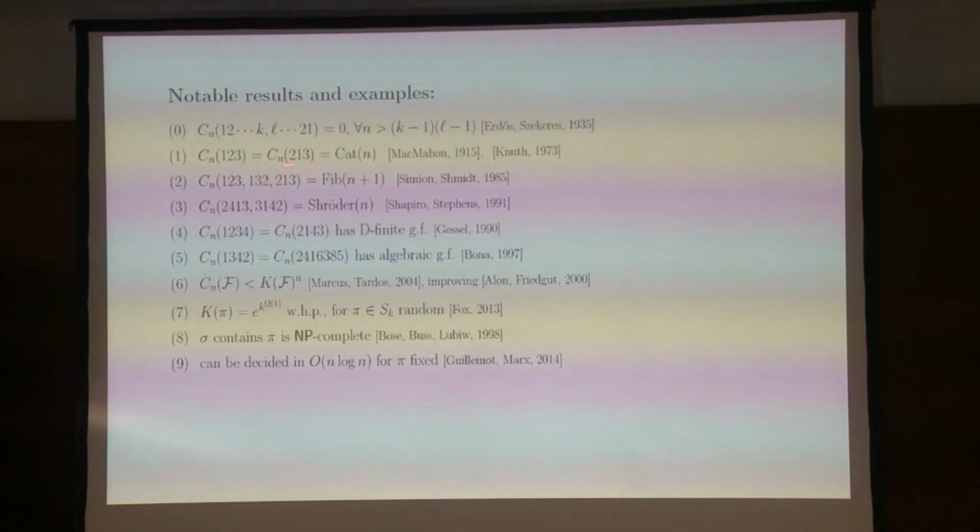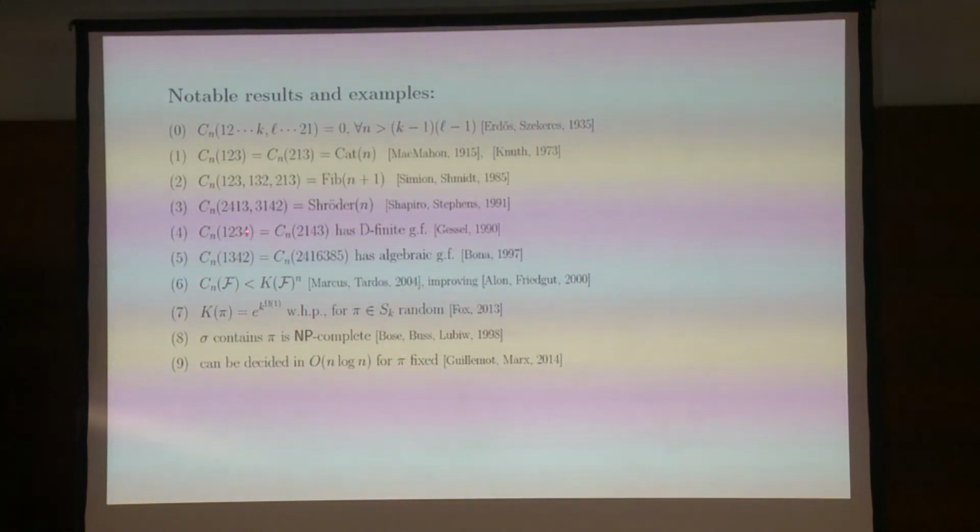The second motivation comes from this result by MacMahon and Knuth, separated by 60 years, which says that the number of permutations avoiding any 3-permutation, for example 1, 2, 3 and 2, 1, 3, is always going to be a Catalan number. That's why I'm using Cn. Essentially, the number of pattern avoiding permutations generalizes Catalan numbers in this sense. And in fact, there are lots of other sets of patterns for which you get famous sequences. For example, you get the Fibonacci sequence, the Schröder sequence, and many, many other sequences.